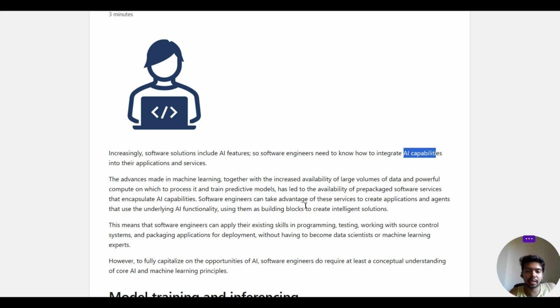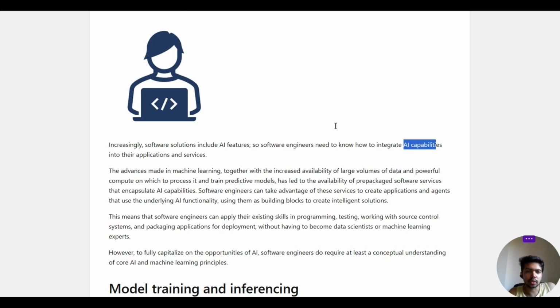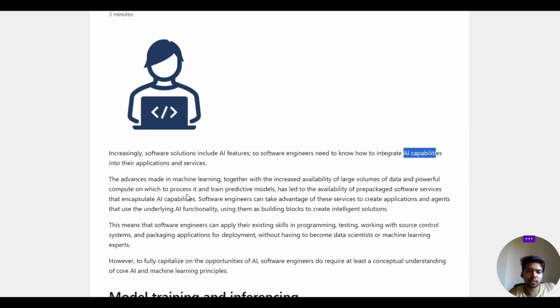Software engineers can take advantage of these services to create applications and agents that use underlying AI functionality, and use them as building blocks to create intelligent solutions. You just need to capture the capabilities of AI, and then integrate it with your software so that you can use it. You should have that knowledge.